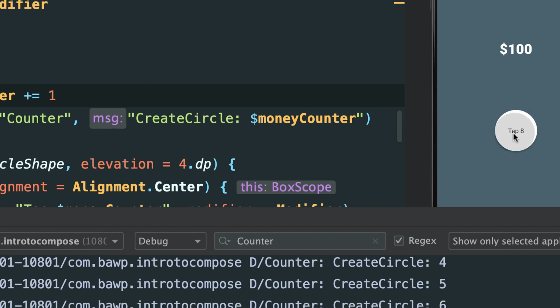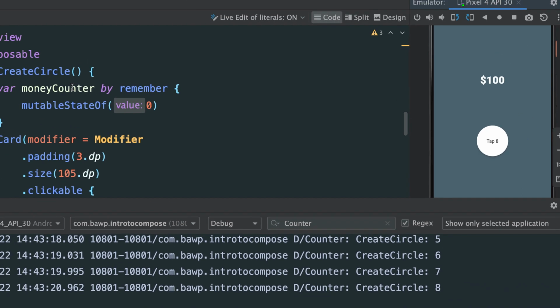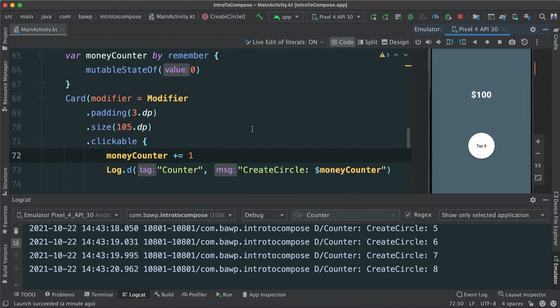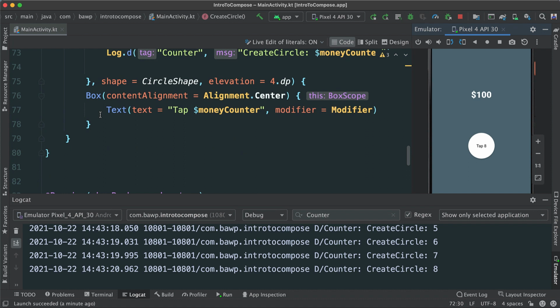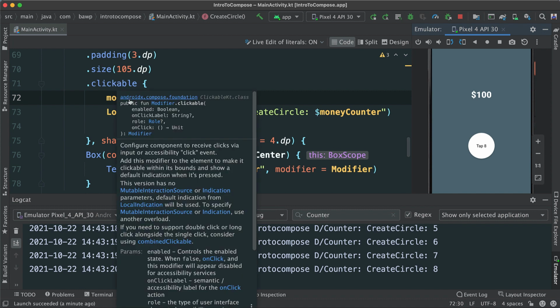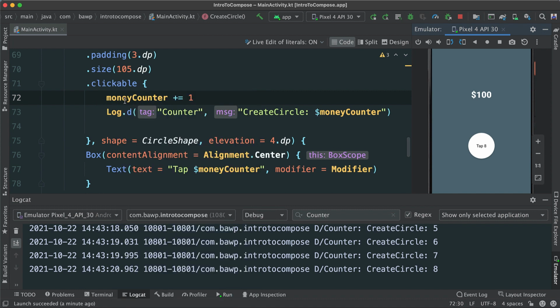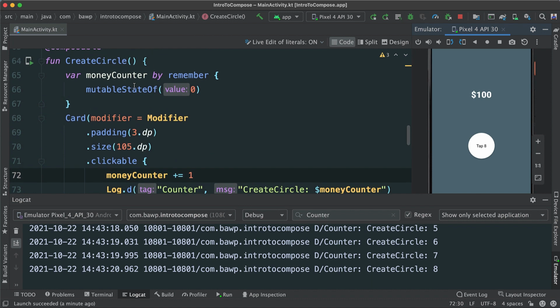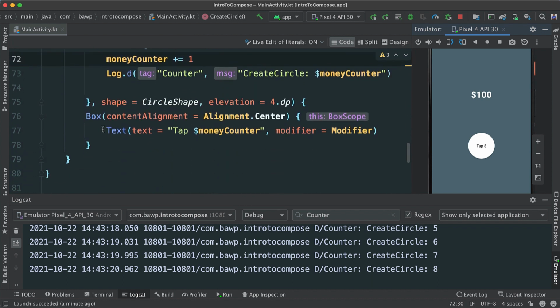So what's happening here, because we have that state attached to my counter and it's being remembered, the text will know that, okay, this is being changed the moment that we click. Since the value is changing, and I will remember that because we have a state and it's going to be remembered, what happens now is this is being recomposed, meaning it's being redrawn again each time this value is changing. That's why we're able to see what's happening here, 10 and so forth.